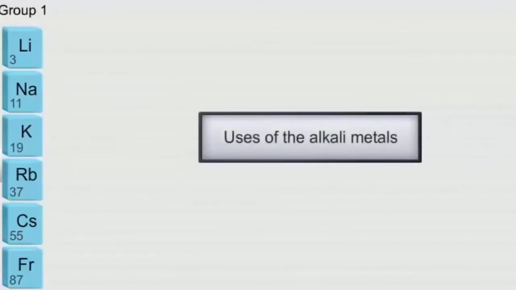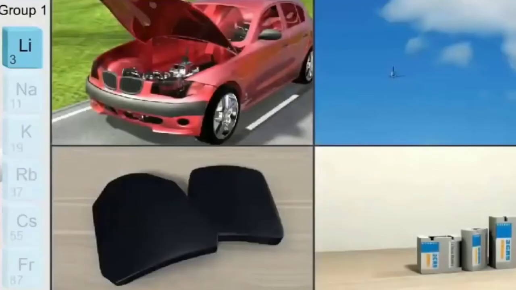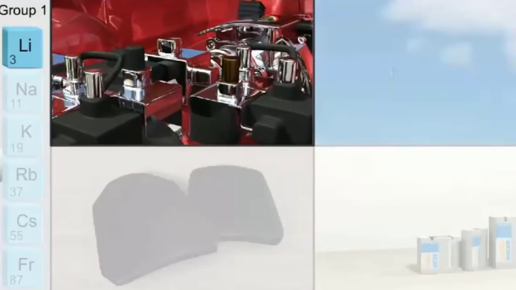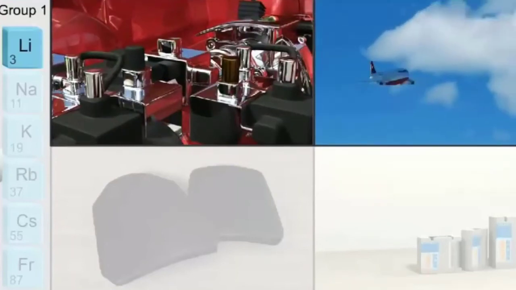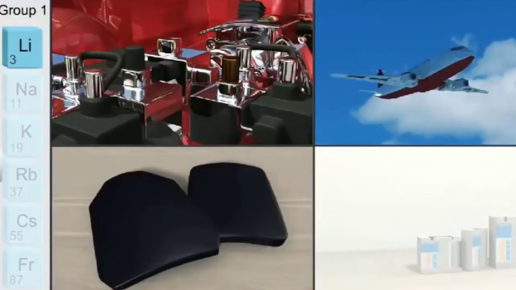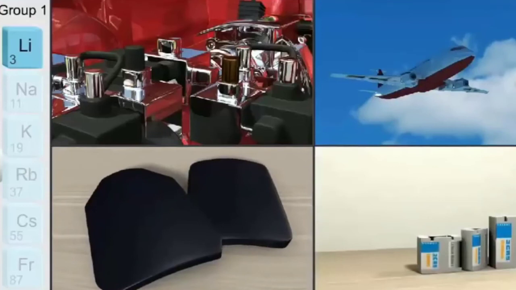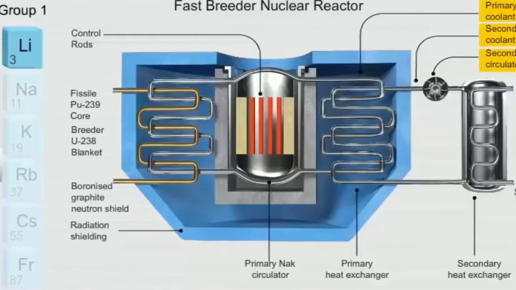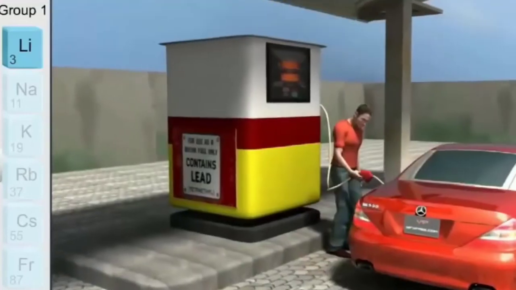Uses of alkali metals. Lithium metal is used to make useful alloys. For example, with lead, it is used to make white metal, which is used for making bearings of motor engines. With aluminum, lithium is used to make aircraft parts. With magnesium, it is used to make armor plates. It is also used in thermonuclear reactors. Lithium is also used to make electrochemical cells.